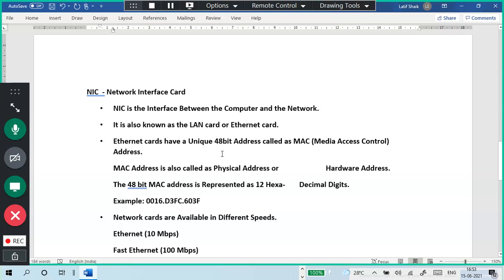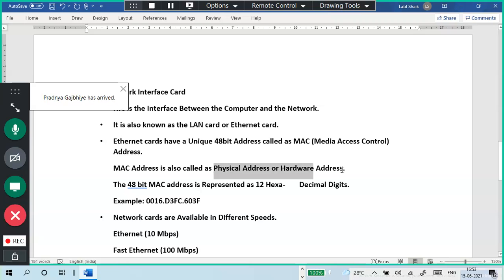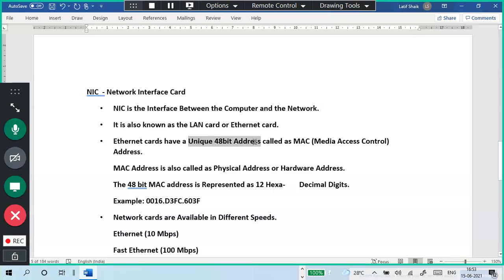People who manufacture NICs put a physical address on them. The physical address, or we can call it a hardware address or unique address, is nothing but a MAC address.